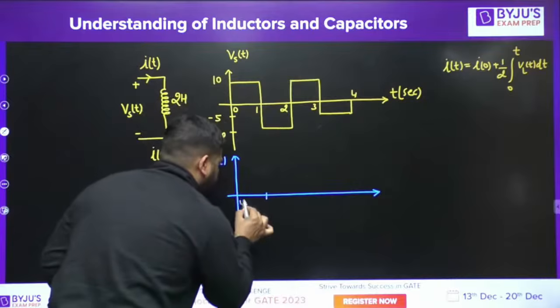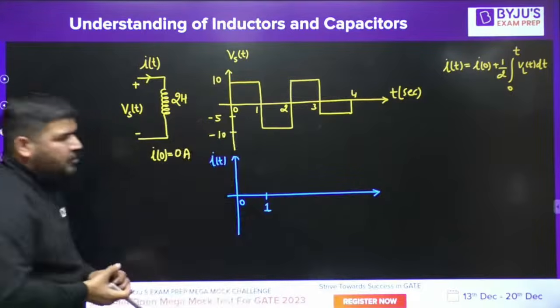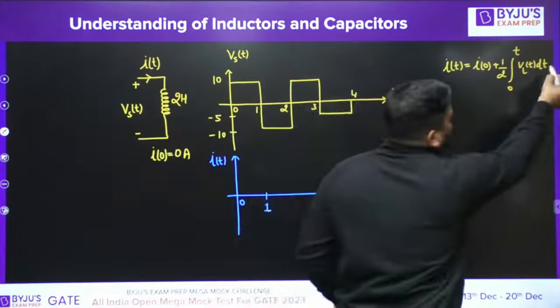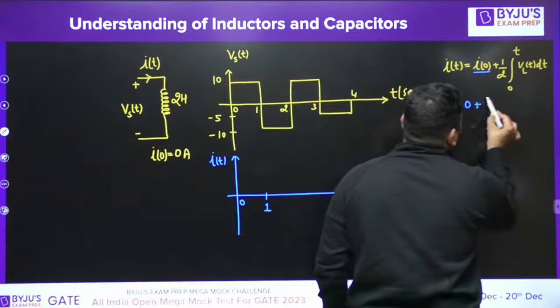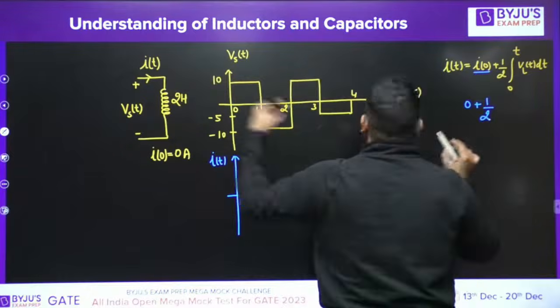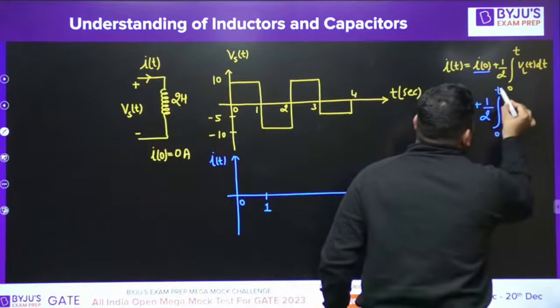Now from 0 to 1, can you calculate the current equation? What should be the current? This equation will be used for calculating the current. You can see that the initial current is 0 plus 1 by L, where L is 2 Henry. From 0 to t, what is VL(t)?